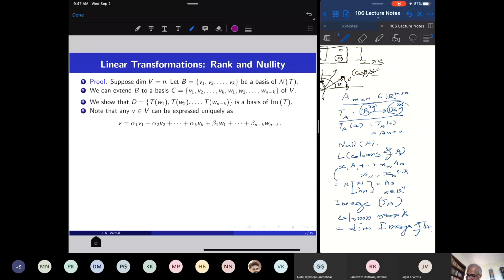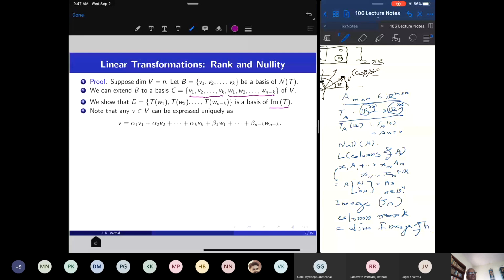Now let us show that when I apply T to these vectors, they will form a basis of the image of T. The Vi's are mapped to 0 under the action of T, because the Vi's are in the null space. So TW1, TW2, up to TWn minus k are in the image. We will prove that these n minus k vectors in the image of T are linearly independent, and the image of T is the linear span of TW1, TW2, up to TWn minus k.